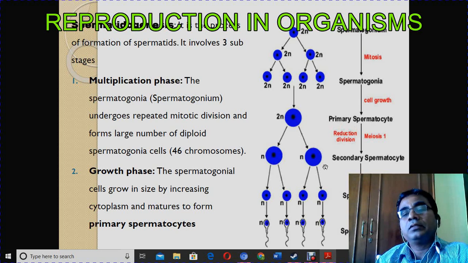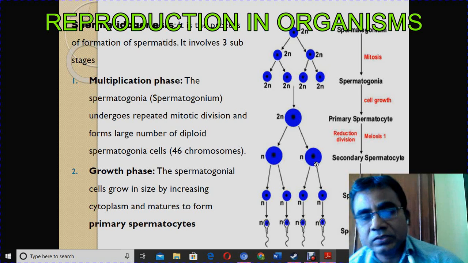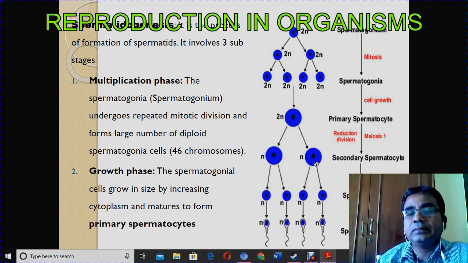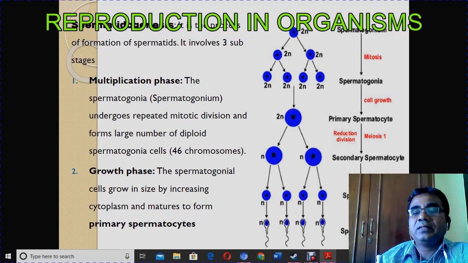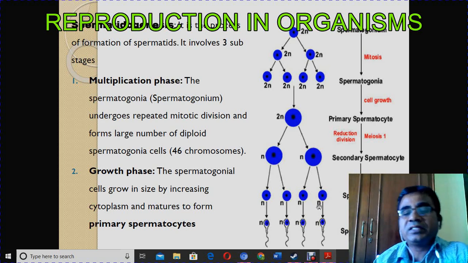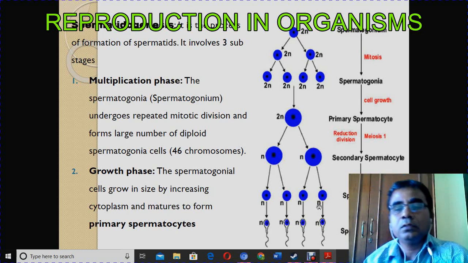So the chromosome number drops from 46 to 23. In the secondary spermatocyte only 23 chromosomes are there, and the next division is meiosis 2, by which two cells are produced. These are spermatids, which are also n, with only 23